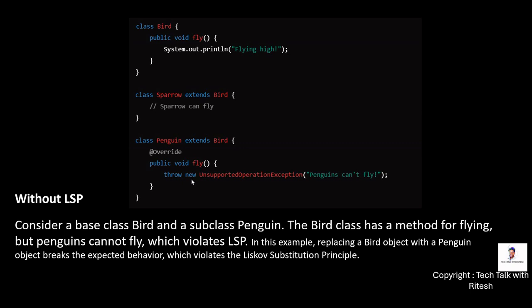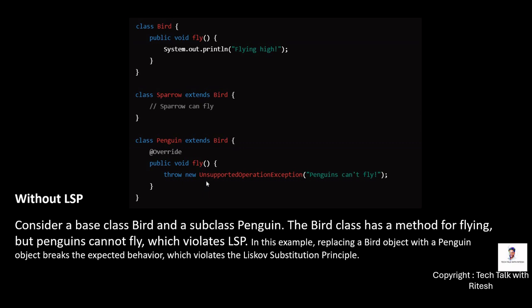Now let's understand this with an example. So we have a class Bird, in which we have a fly method. Simple. Now we have two separate classes. Bird can be a sparrow, bird can be a penguin. Penguin is also a bird, right? Now if a sparrow extends Bird, then it can override this fly method if needed, otherwise we'll just use this fly because a bird can fly.